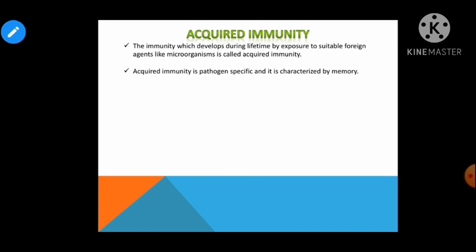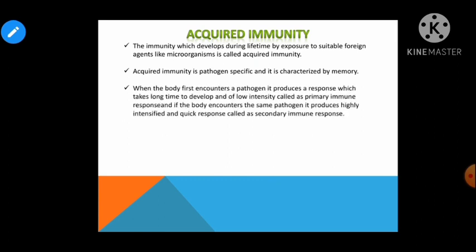The very first important character is the specificity, right? And the second important character is the memory. Now, specificity is what? Children, it is the ability to distinguish many different foreign molecules. So that is a very important characteristic property of acquired immunity. This kind of immunity has the ability to distinguish many different kinds of foreign substances, right? And the second important characteristic of acquired immunity is the memory, right?